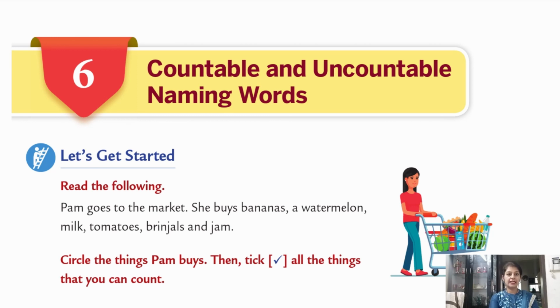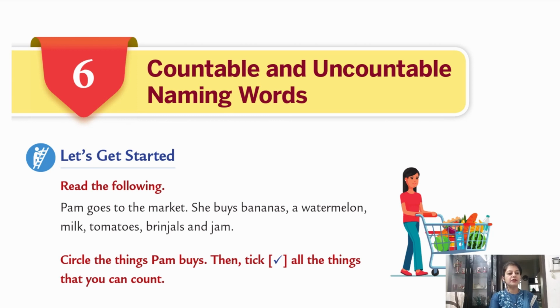So can we count bananas? Yes. So we will put a tick mark for bananas. Next is watermelon. Can we count watermelon? Yes, we can. So we can put a tick mark in front of watermelon. Next, can we count milk? No, we cannot count milk in numbers.